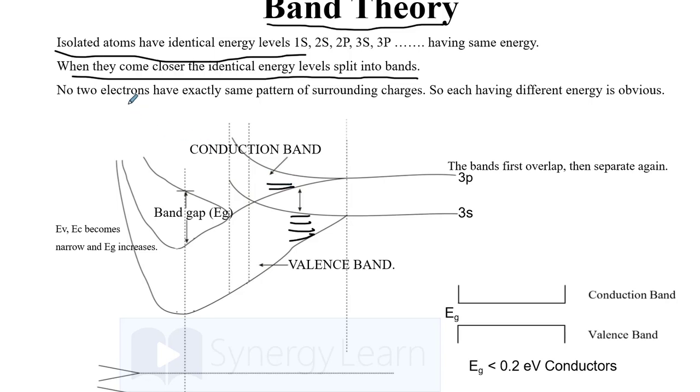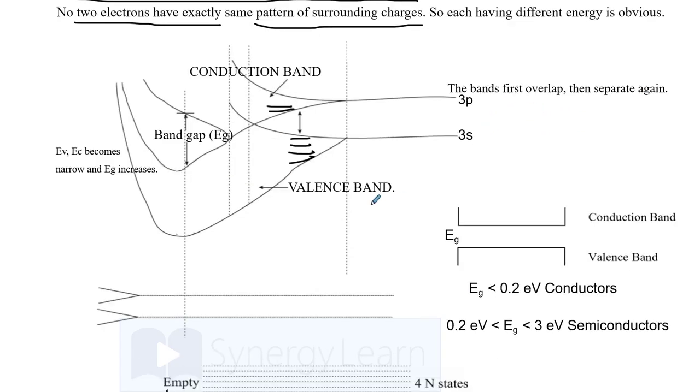The main reason is that no two electrons have exactly the same pattern of surrounding charges when atoms come closer to form a solid, and therefore having different energy is obvious. When the gap between atoms in solids becomes even smaller, these energy levels, which by now are formed in bands, start overlapping with each other. As you can see here, they are overlapped.